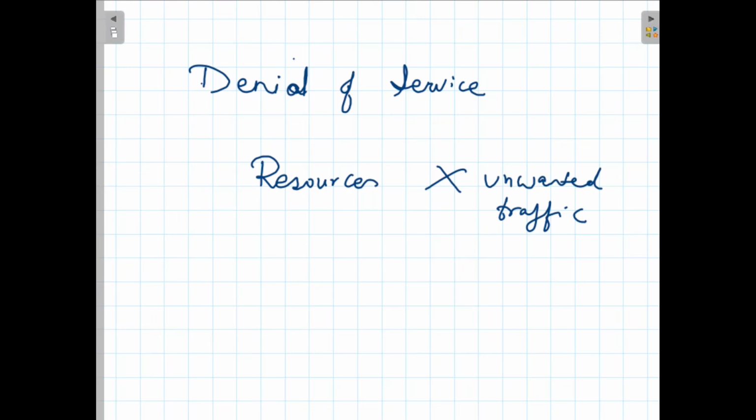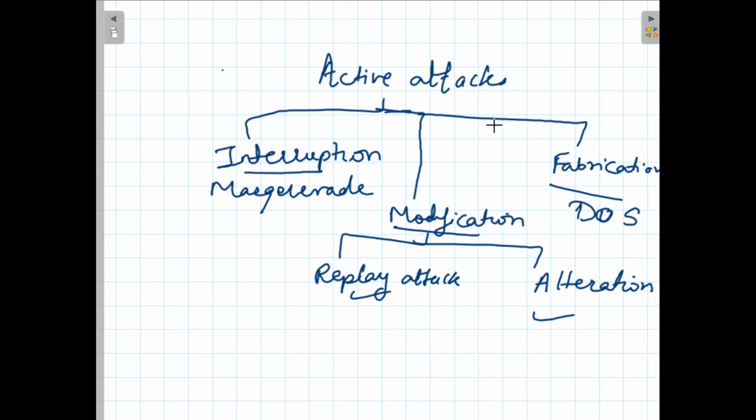So I hope that this has been understood, basically the types of attacks. That is interruption. First is the masquerade attack. What happened in the masquerade attack? An unauthorized entity pretends to be another entity and then carries out those actions. In a replay attack, they take any of the operations and replay it again on the network to gain the benefit.